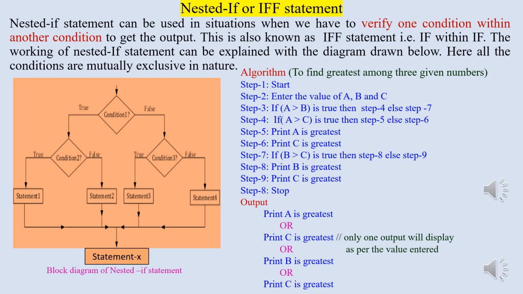On the other hand, if condition 1, that is A greater than B, is false, then condition 3, that is B is greater than C, will be verified. If condition 3 is true, then we get the output as B is greatest. Otherwise, our output will be C is greatest. Here we can observe that, to get the output based on the value entered, at least 2 conditions, one followed by another, must be followed.